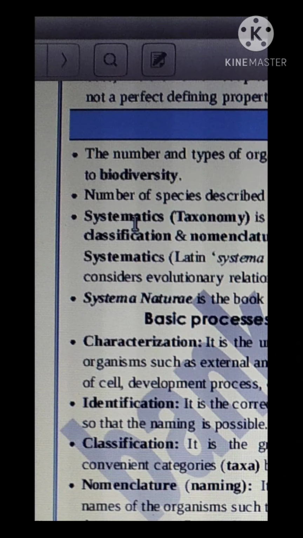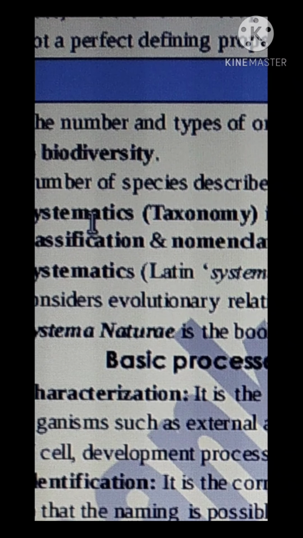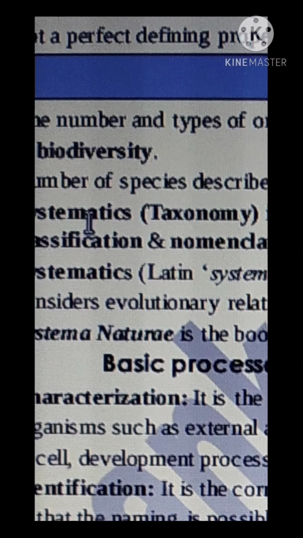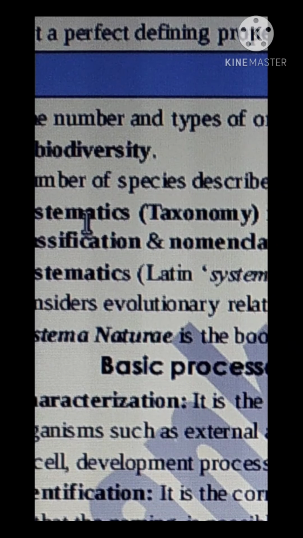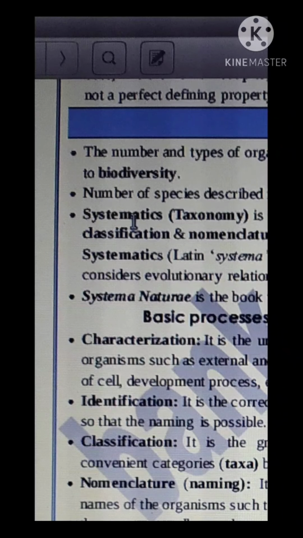Species is a group of organisms which can interbreed to produce their own types. For example, cat. Cat is a species, dog is a species, human beings is a species. Okay, so just to understand this much, and we'll discuss about this later.